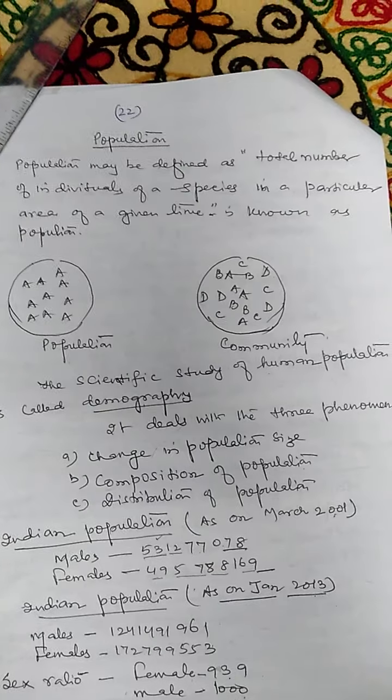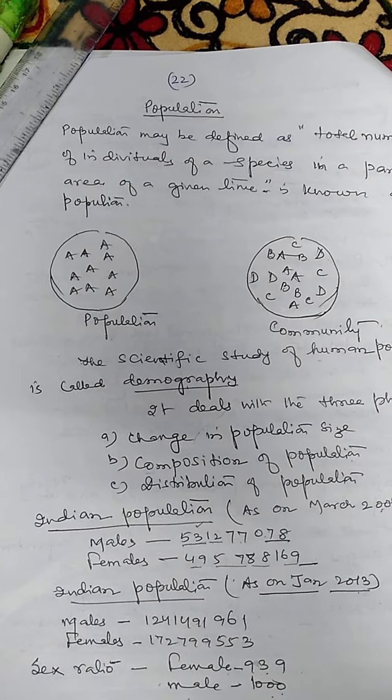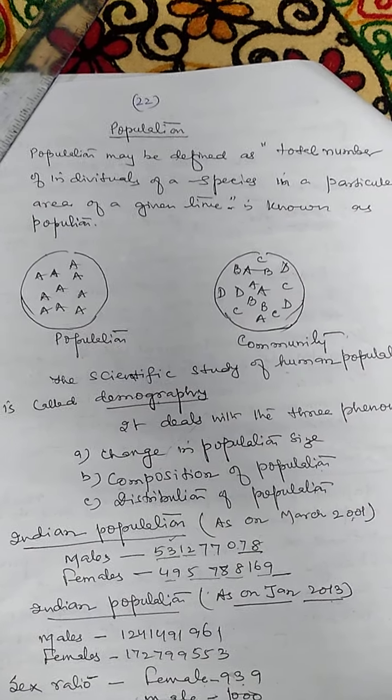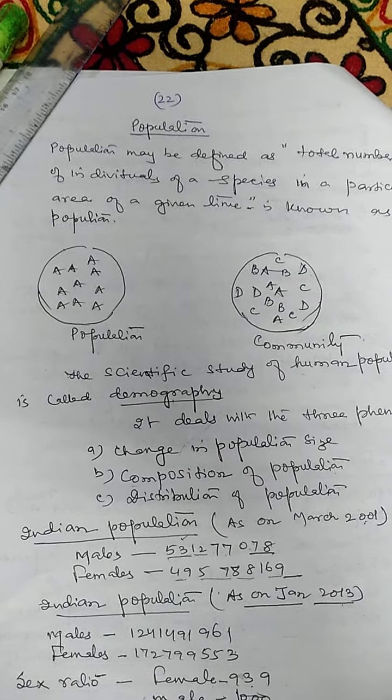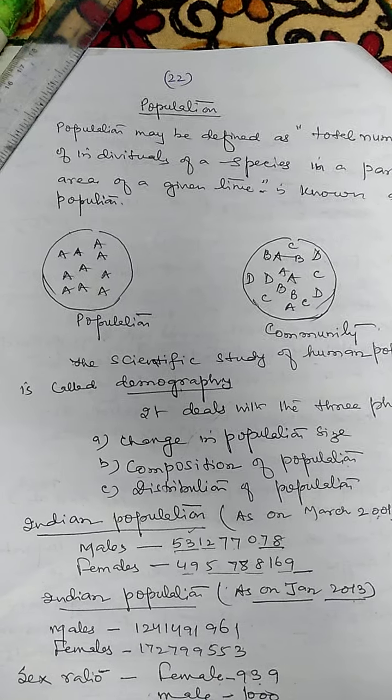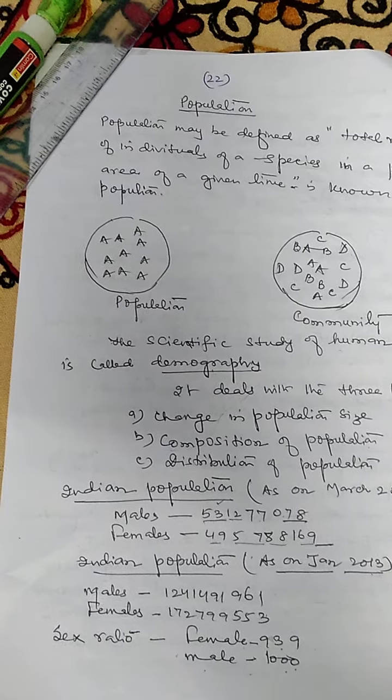The scientific study of the human population is known as demography. It deals with three phenomena: change in population, age composition of population, and distribution of population. Here is some data of India, of the male and female.